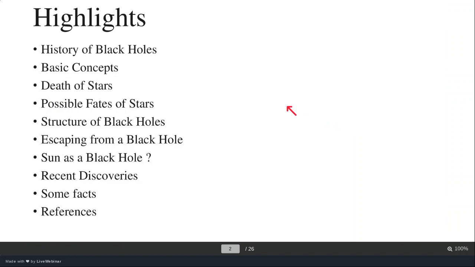So black holes are very much intriguing and it has interested a lot of people. The highlights of my talk will go this way. We'll start with the history of black holes, some basic concepts, death of stars, possible fate of stars, structure of black holes, escaping from a black hole, sun as a black hole, some recent discoveries, and some facts and references.